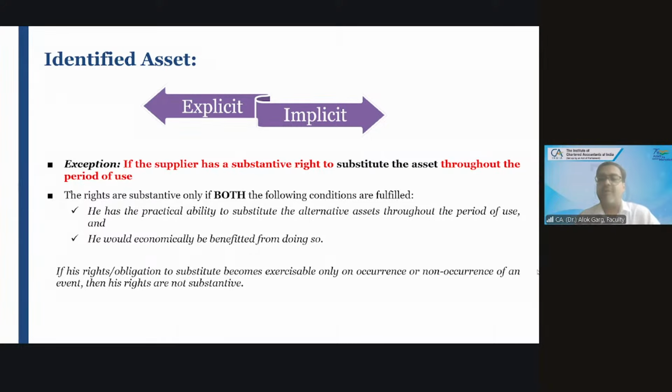In Ind AS 116, if I compare with the old standard, you remember in the old standard there was a concept of operating lease and finance lease. Old means, let's assume AS 19. Probably you have not experienced Ind AS 17, but you know AS 19. AS 19 and Ind AS 17 were the same.